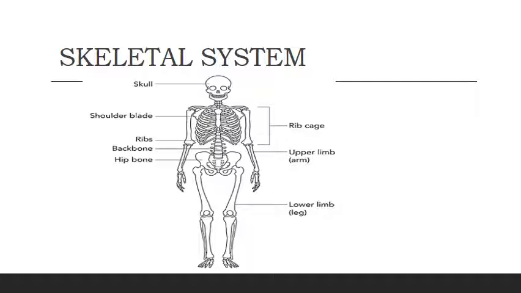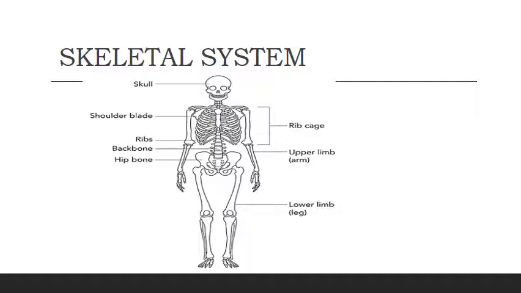Next, if we talk about the rib cage and backbone, you can see the backbone in the picture. We know that we have two lungs and a heart, and they are protected by the rib cage. The backbone is connected from the skull to the hip bone. We have the backbone, or spine, which is also a very important part of the nervous system. There are 12 pairs of ribs, and the backbone protects our spine.